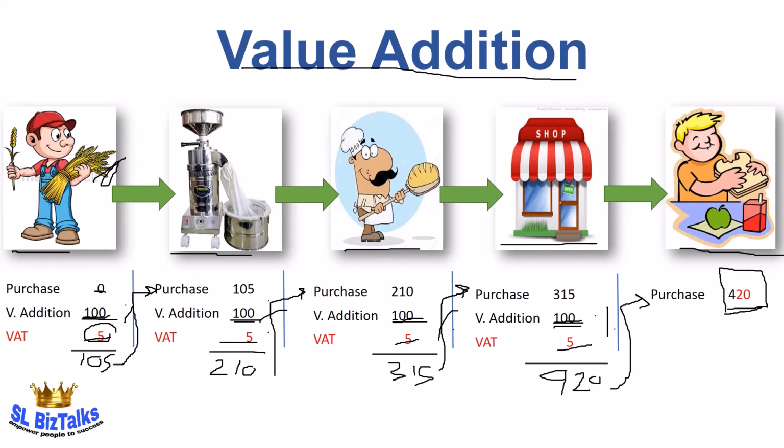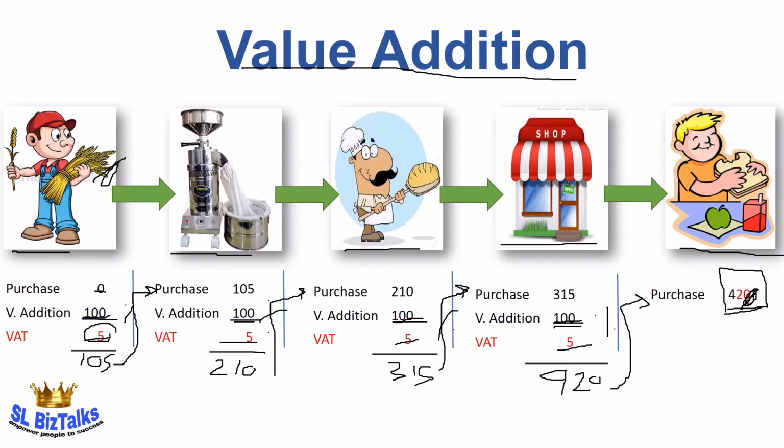Here I am not going to talk about input VAT and output VAT, because it is a little complicated. Here I just want to explain this indirect payment by the consumer, the total amount of VAT along with the actual value of the production.